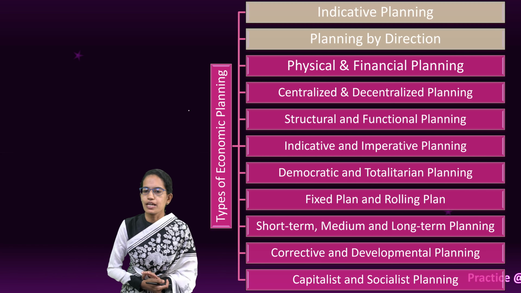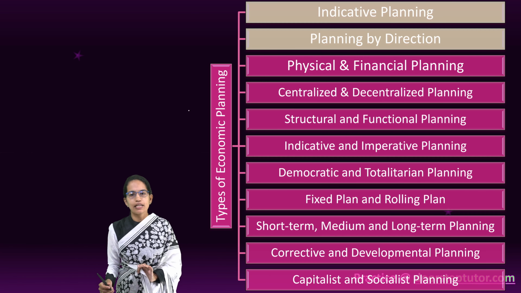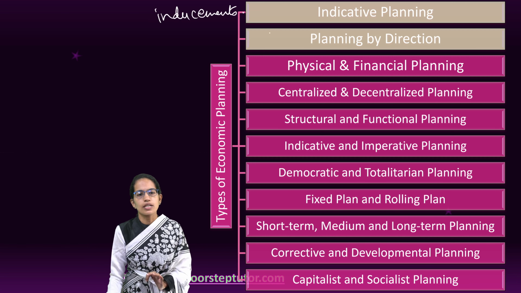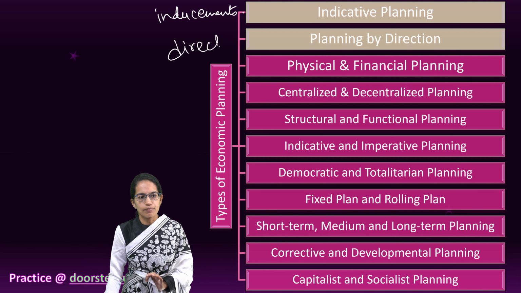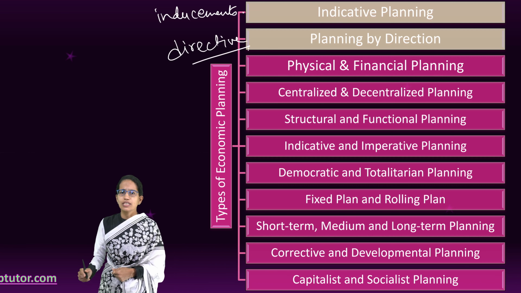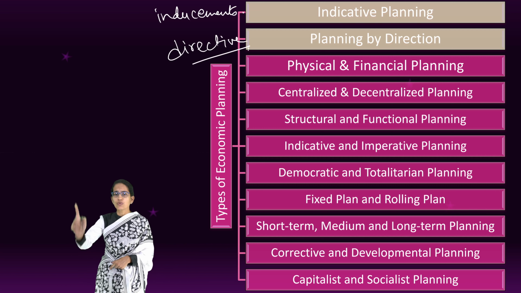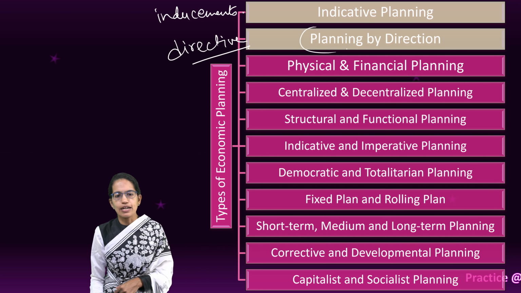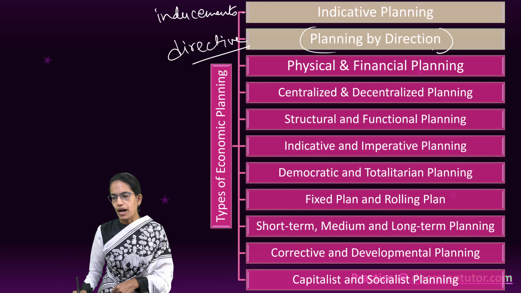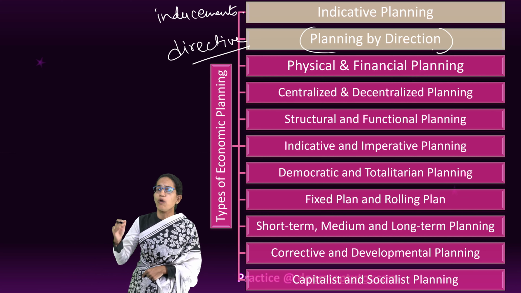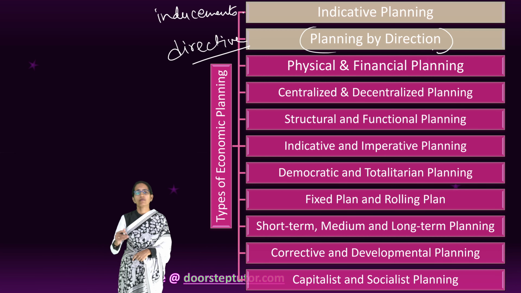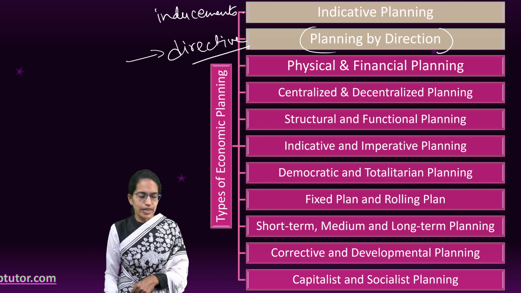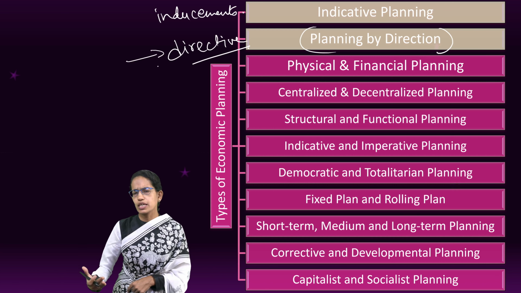The very important type of planning we understand is indicative planning, or planning by what we call inducements, in contrast to directive planning, or planning by direction. Directive planning, we can say, is similar to a military rule. Do these things, that's set by the government, and that has to be followed. As simple as that, and we call this planning by direction. So it governs how much would be the foreign exchange, how much would be the price allocation, how much would be the resource allocation, and everything is well directed, similar to, we could say, a military rule.